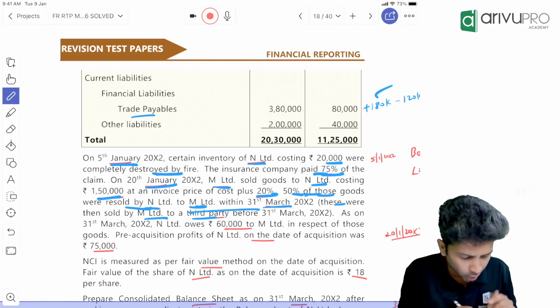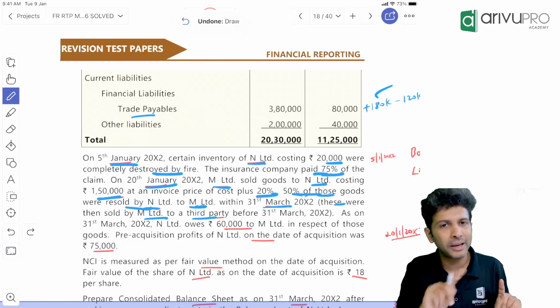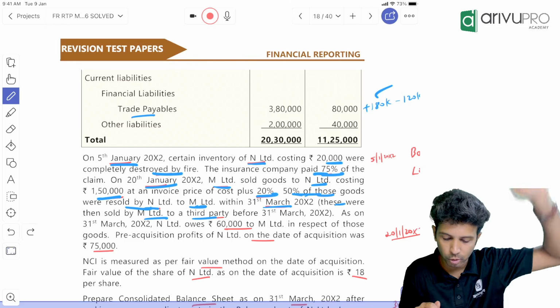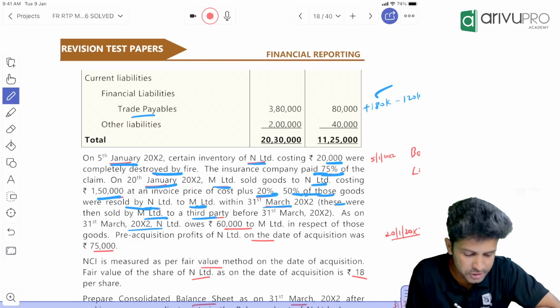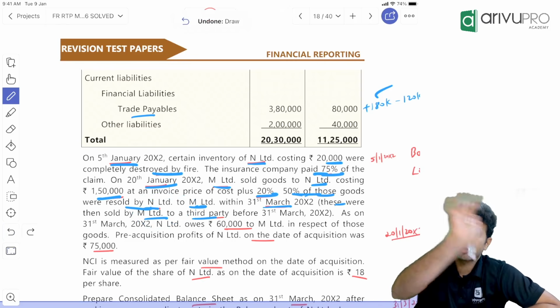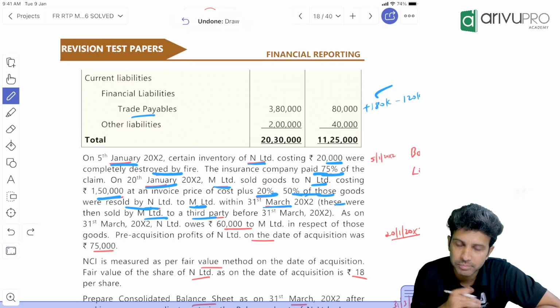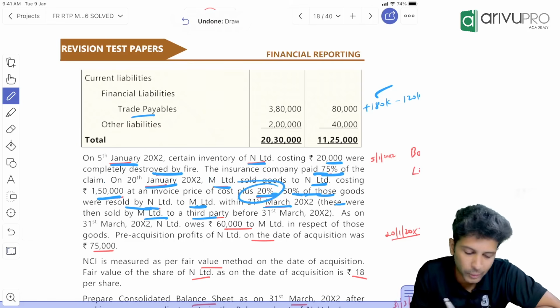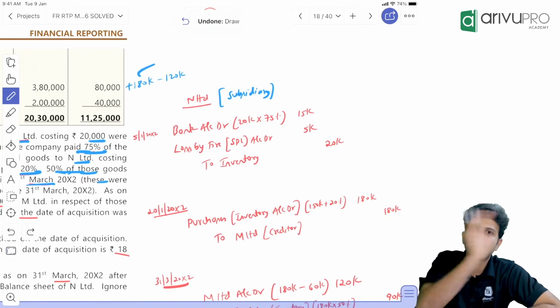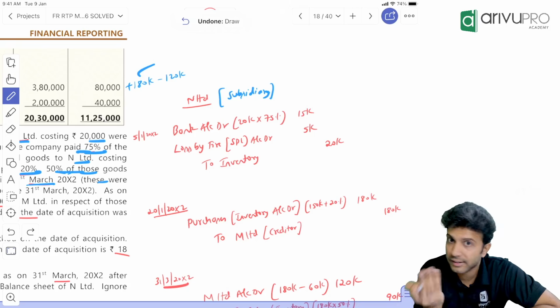But here, on the subsidiary to parent sale, we don't have to worry about unrealized profit because those goods are not within the group. Okay. On 31st March, the entry. One second. Sir, I can't pass the entry. The subsidiary sold goods to the parent. At what value was it given? The parent sold goods to the subsidiary at 180. The value was given, so I passed the entry here. At what value did the subsidiary sell these goods back to the parent? That they have not given.